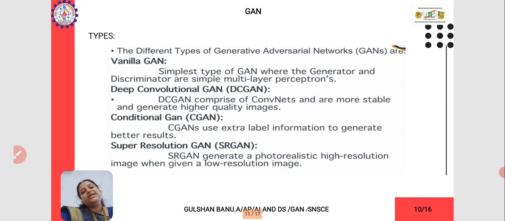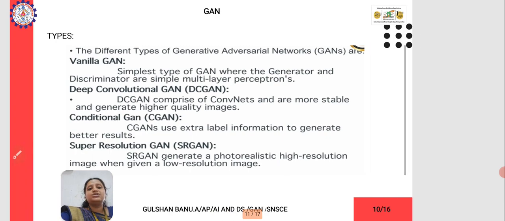Deep convolutional GAN is very stable and produces high quality images. Conditional GAN has extra labels and gives better results. Super resolution GAN uses high profile photographic images to handle low resolution values.